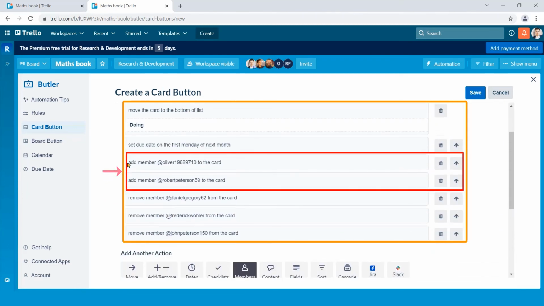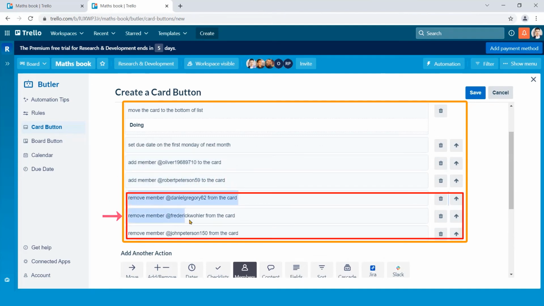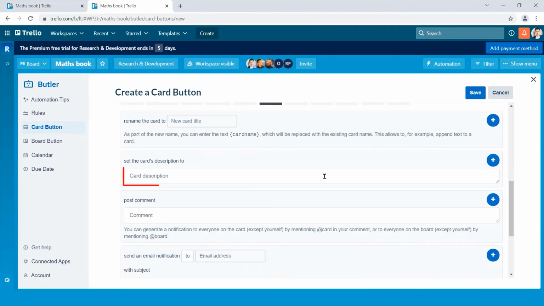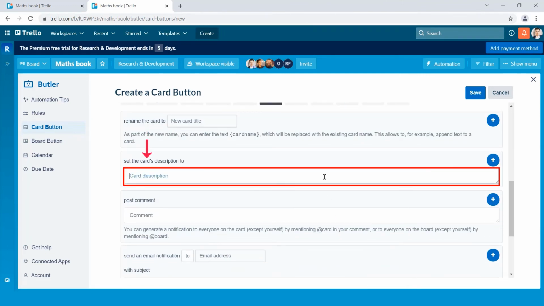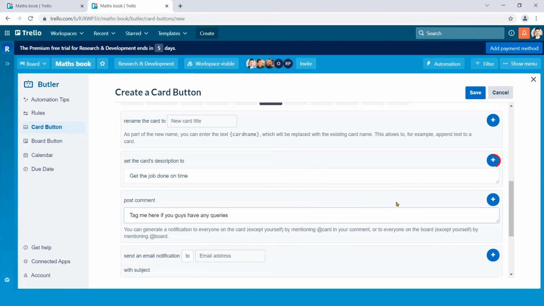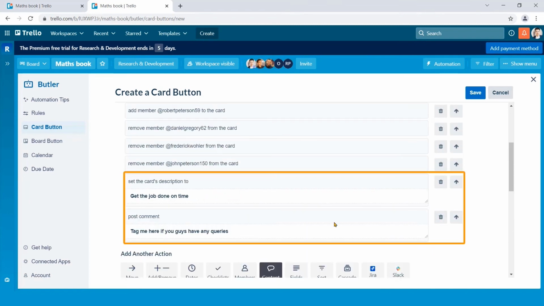Here it is. Oliver and Robert are added and the rest are removed from the card. Now let's move on to the content option. This time I set the card's description and post a comment. After writing, click on the plus buttons separately. See, the card's description and post comment are placed here.